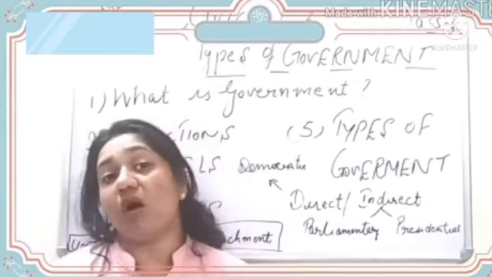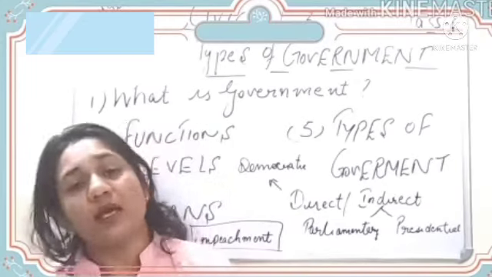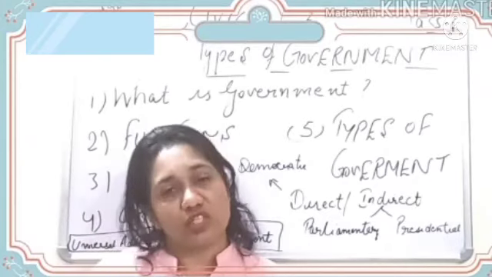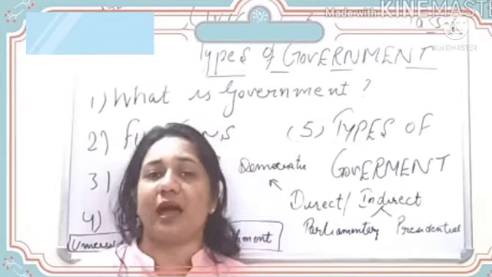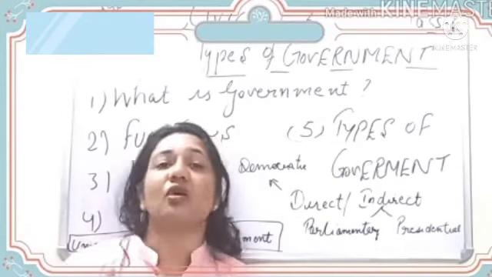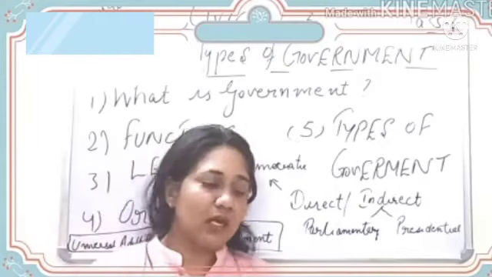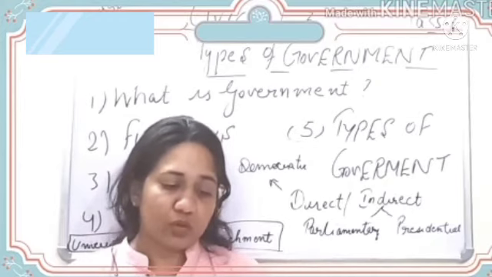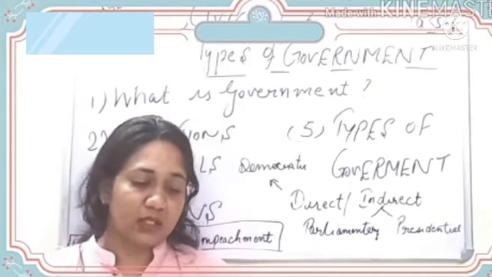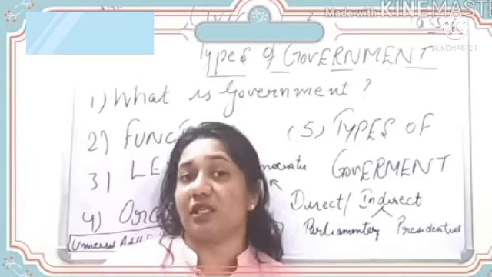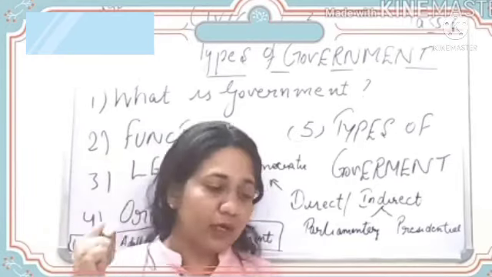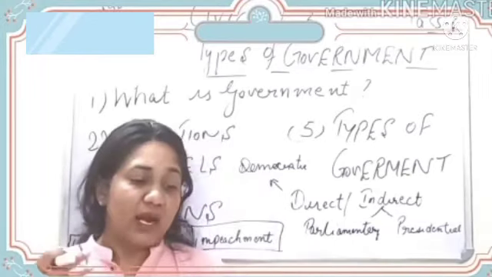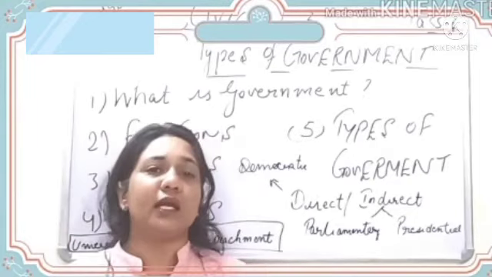And he treated all citizens in the eyes of law as equal, and he even called the Dalits Harijans, the scheduled castes and the scheduled tribes. You might have heard of the 4 castes we had. This we have already discussed, and we will be doing so also in our history chapters. So let's not go into it in detail. In the earliest form of franchise, only educated people or those who paid taxes were granted the right to vote. So now see the situation in previous times, that is before independence. Only educated people, those who knew how to read and write, and those who paid taxes, only they were granted the right to vote.